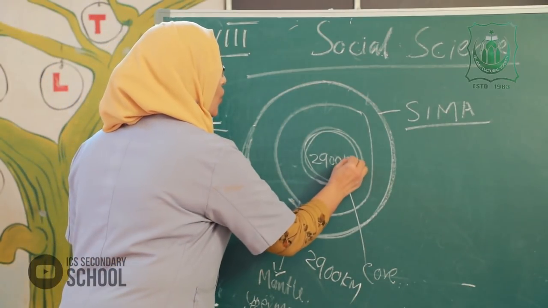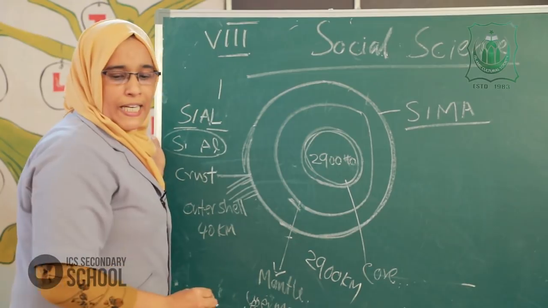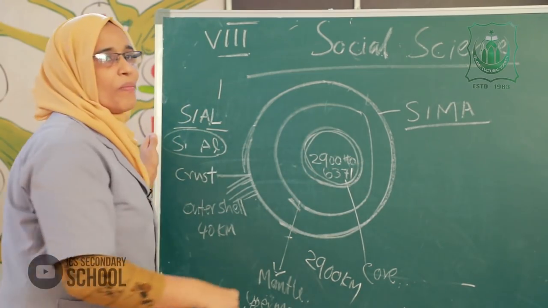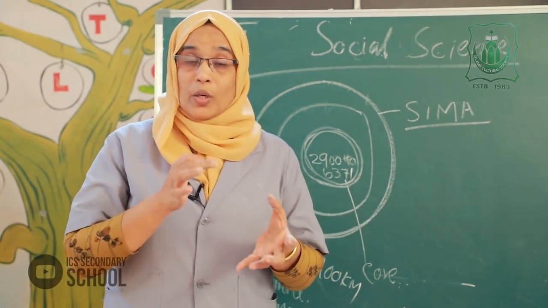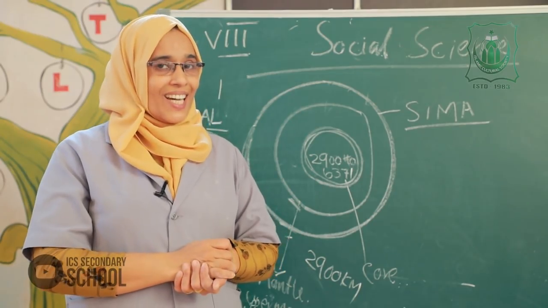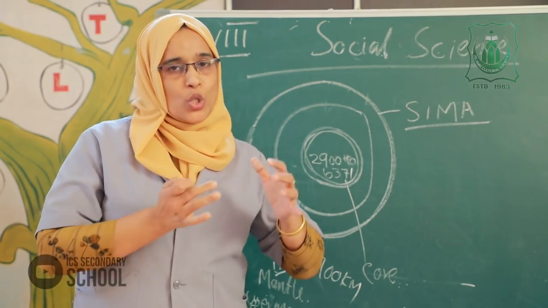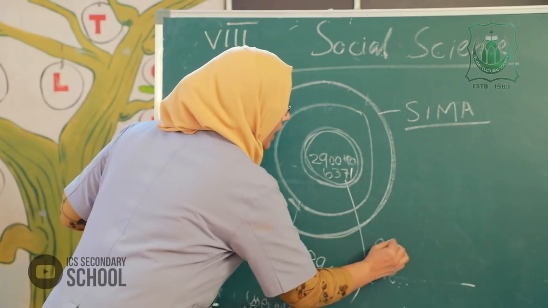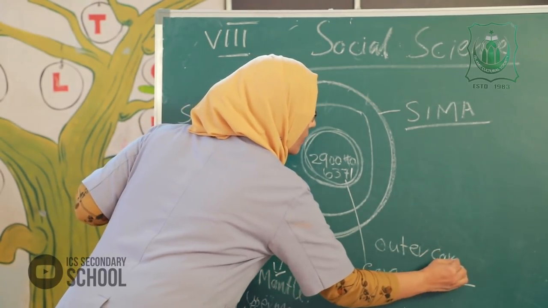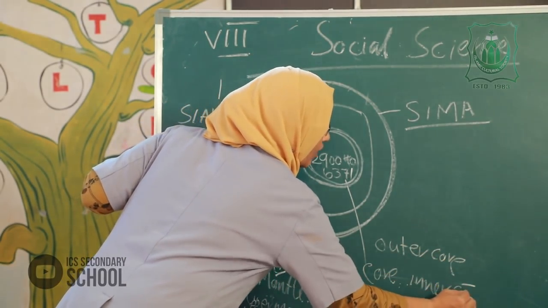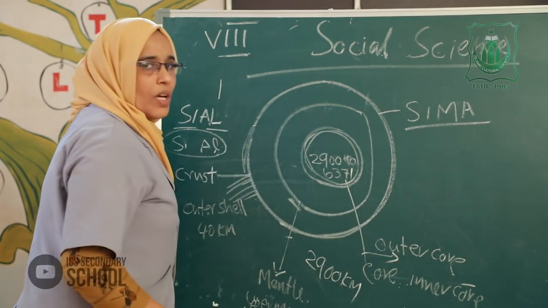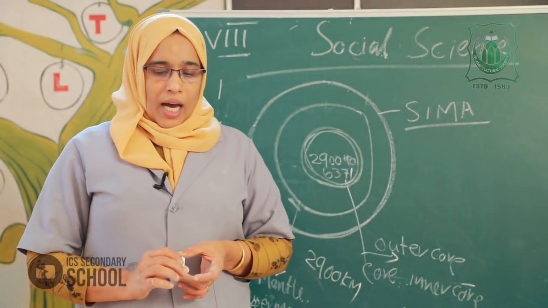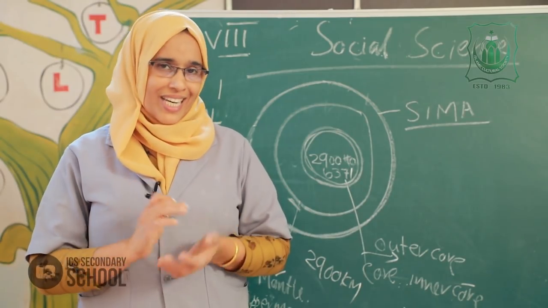The core extends from 2900 kilometers to 6371 kilometers. The center part of the earth is called the core. The core is divided into two parts, outer core and inner core. The outer core is in a molten state.